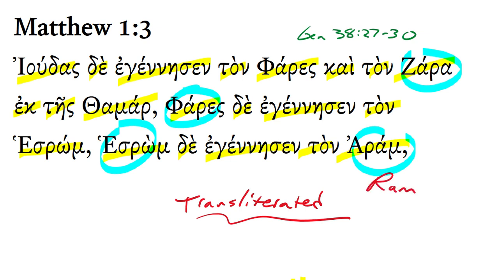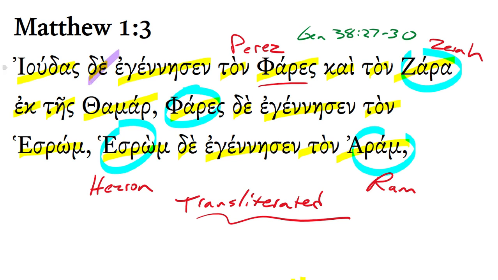This name is normally written as Ram. This name is normally written as Hezron. This name is normally written as Perez. And this name is normally written as Zerah. So just bear with me as we go through several different languages here.